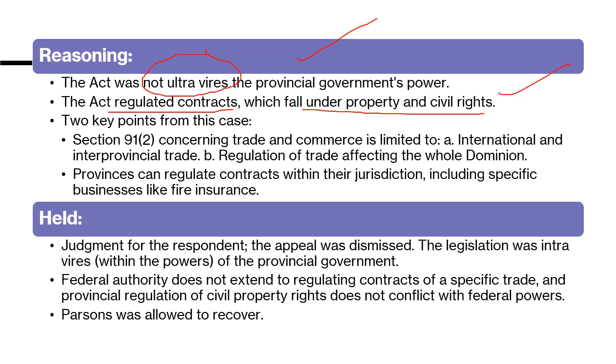Two key points: 91(2) is related to trade and commerce, and it is limited to international and interprovincial trade. Regulation of trade affecting the whole nation, as I told you again and again, is something affecting the whole nation. Provinces can regulate contracts within their jurisdiction, including specific businesses like fire insurance. So nothing to doubt here.